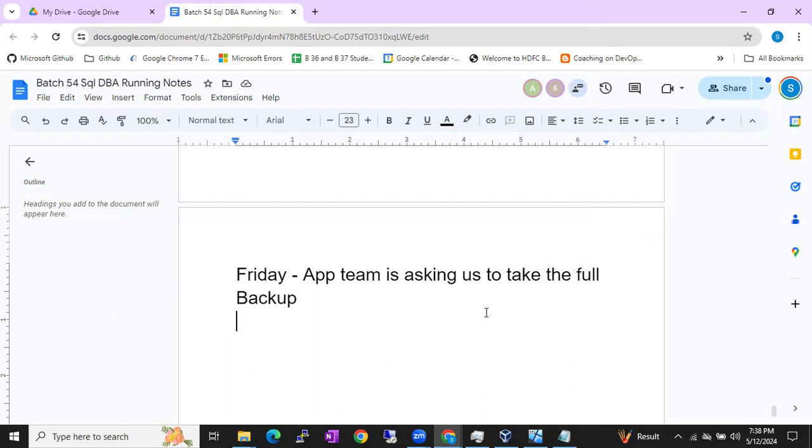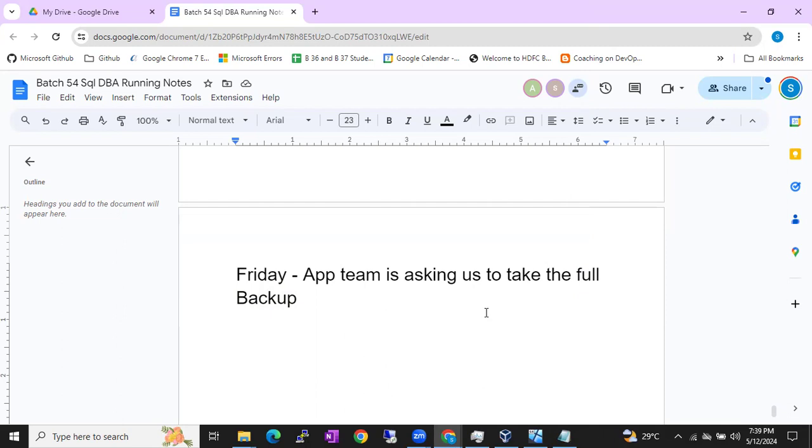If you are manually taking any full backup, if any user requested a full backup, it's always good to take the copy only full backup. That is the important point, guys. Very regularly we do application deployments, and during that time there is a step called take the full backup of this database. So you are manually taking the database backup, so always use copy only full backup only, guys. It will avoid the confusion.